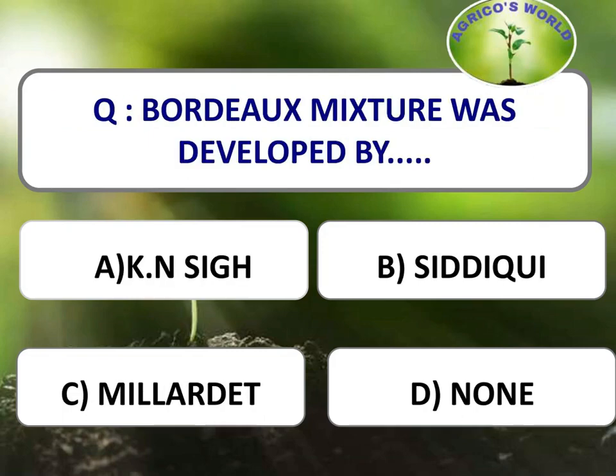Bordeaux mixture was developed by? It was developed by Millardet in the year 1882 in France to control the downy mildew of grapes, which is caused by Plasmopara viticola. The composition of Bordeaux mixture is copper sulfate, lime and water in the ratio of 1:1:100.